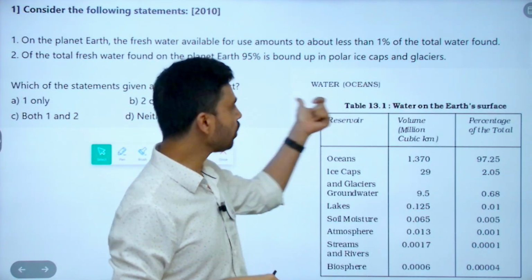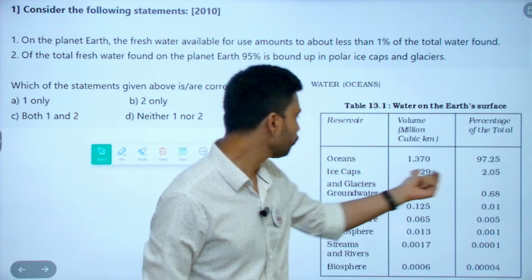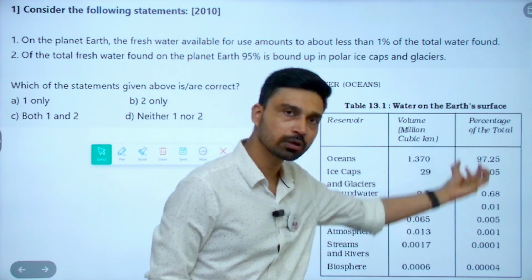You have the chapter called Water (Oceans). So, water distribution on the earth's surface, in percentage. Ocean has 97.25%, ice caps 2%, then glaciers, groundwater. All of these are given.